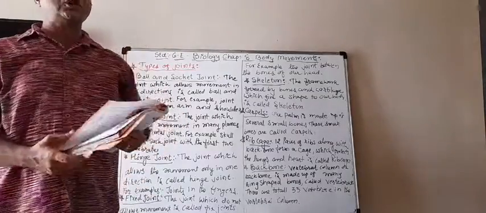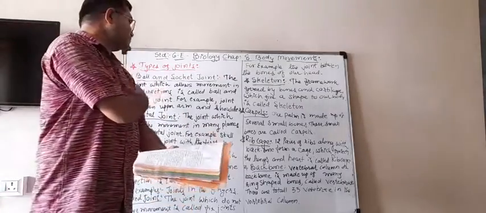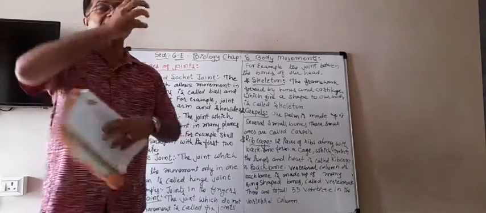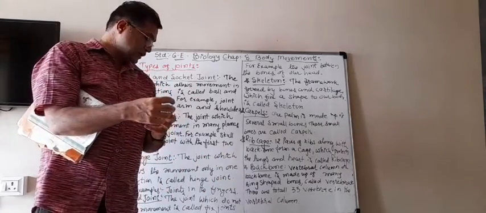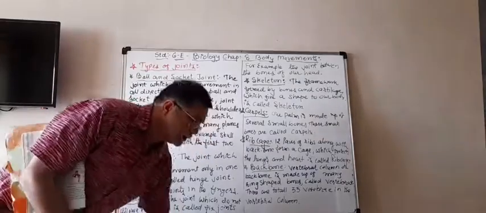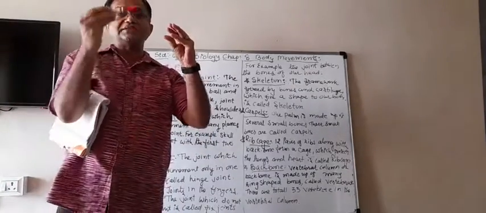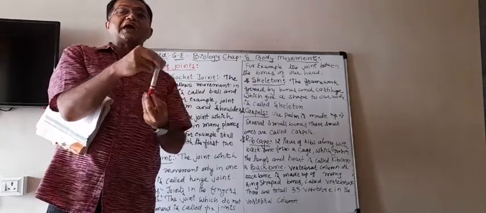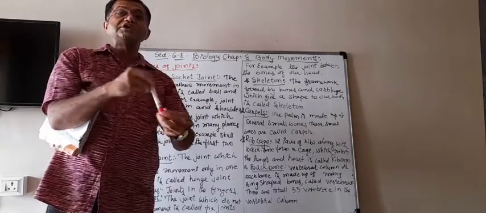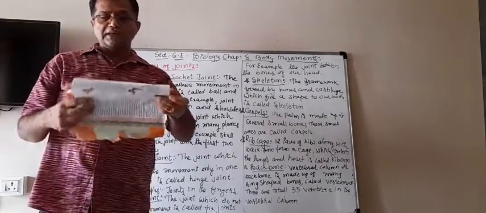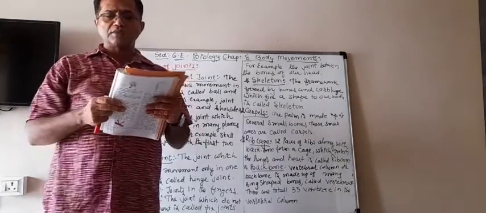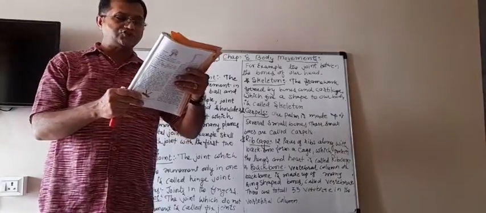So in the shoulder, where the upper arm and the shoulder are joining, there is a socket and a ball. It means there is a round thing. Maybe this is the socket and this is the ball inside. And that ball can rotate everywhere in each direction. That type of joint is known as the ball and socket joint.